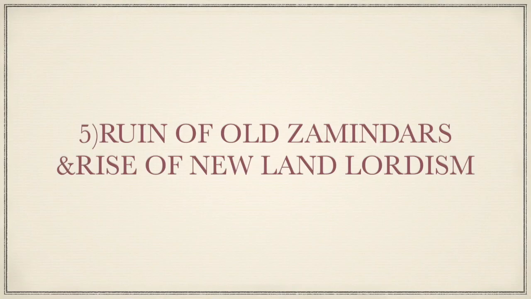The fifth main impact was the ruin of old zamindars and the rise of new landlordism. The old zamindari system was ruined, especially in Bengal and Madras, by the permanent settlement in Bengal and North Madras, and the temporary zamindari settlement in Uttar Pradesh was equally harsh on the local zamindars. Hence, more and more land passed into the hands of moneylenders. One reason why the Indian moneyed class came to buy lands and became landlords was the absence of an effective platform to invest their capital in industries.